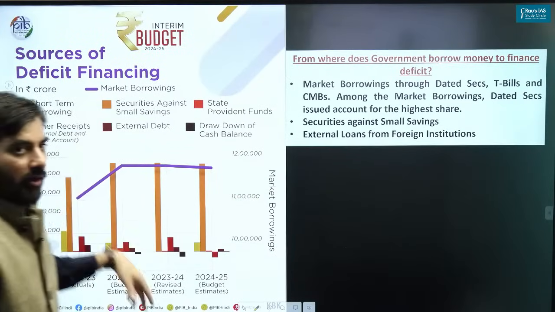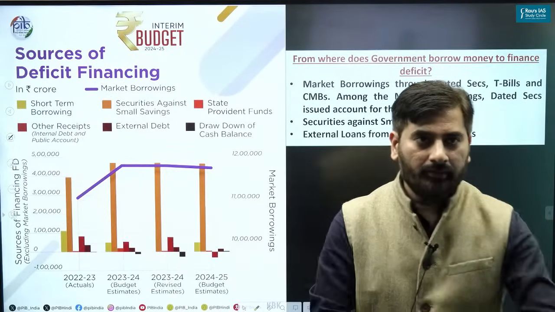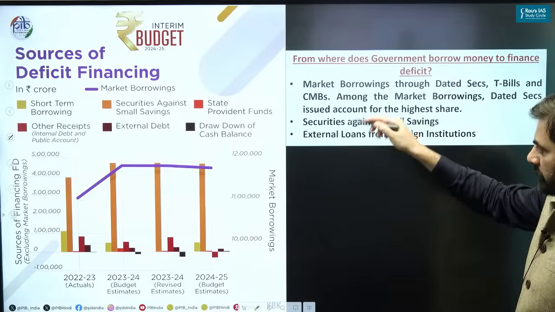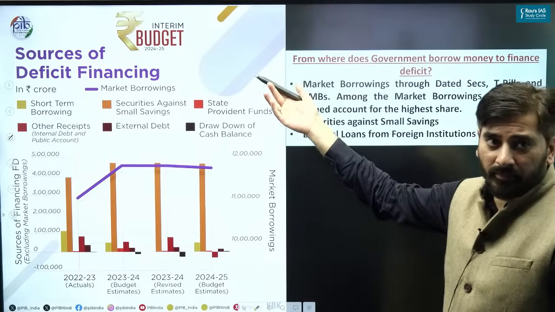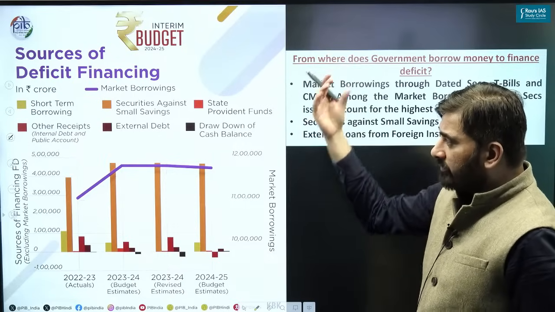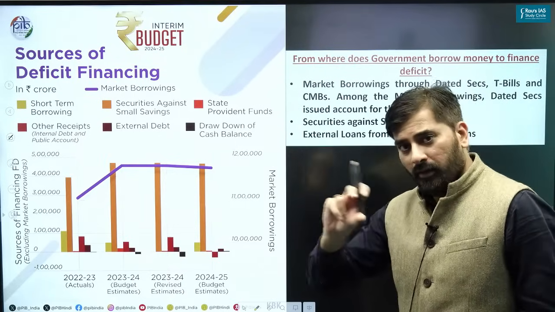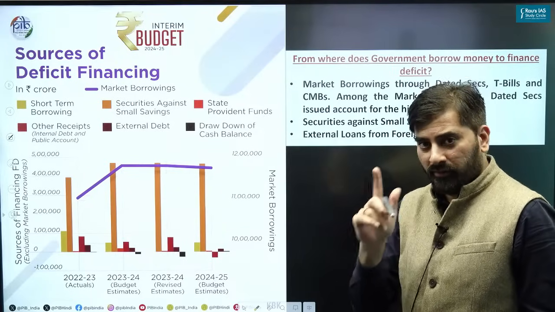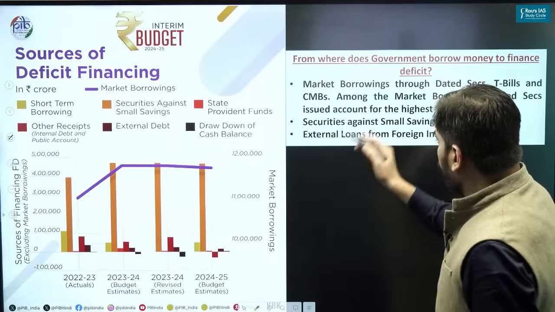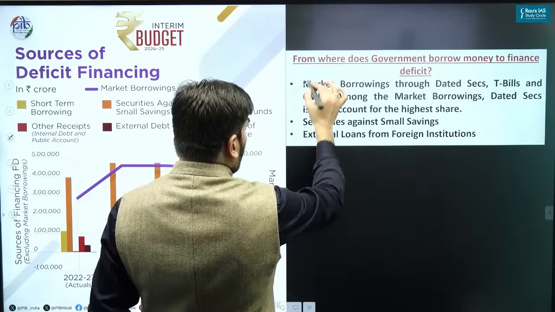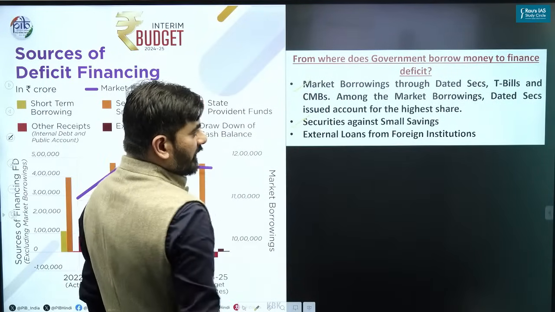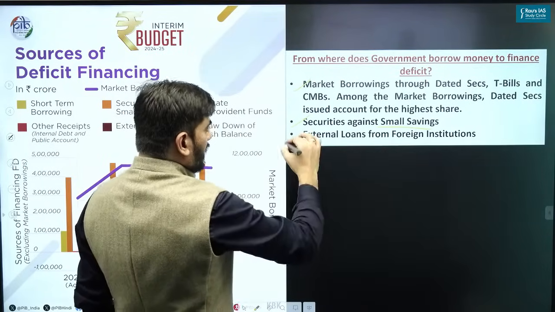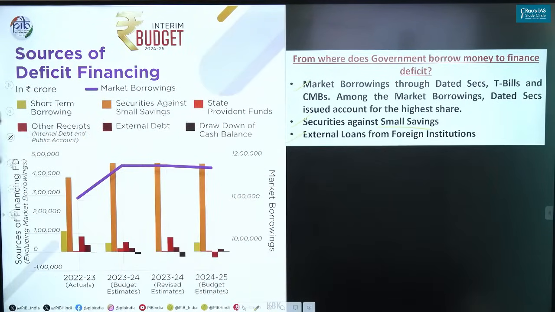Now coming to the last part. The last part is about from where the government borrows money. This is the source of deficit financing, that is, from where does the government borrow money. I told you the fiscal deficit of the government is 17.5 lakh crore. This is the government borrowing in 1 year. So from where has the government borrowed money? Market borrowings, securities against National Small Savings Fund or small savings, and external loans from foreign institutions.